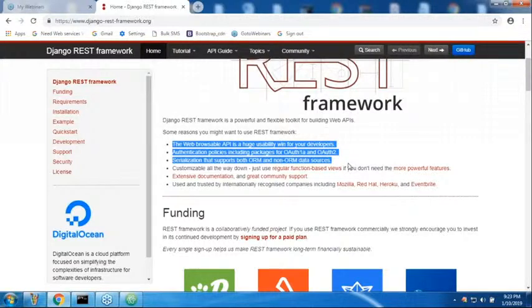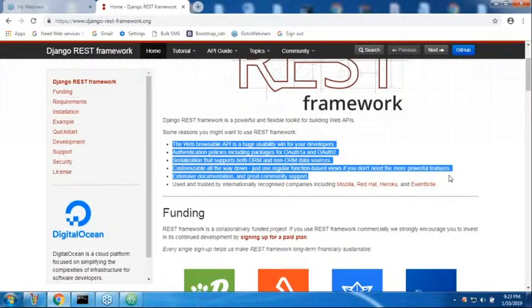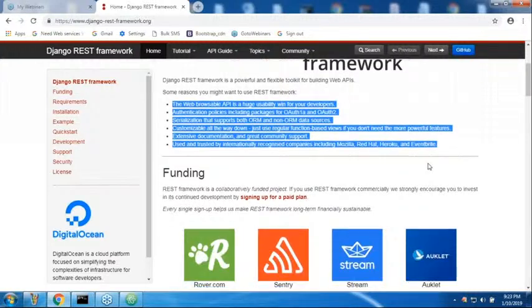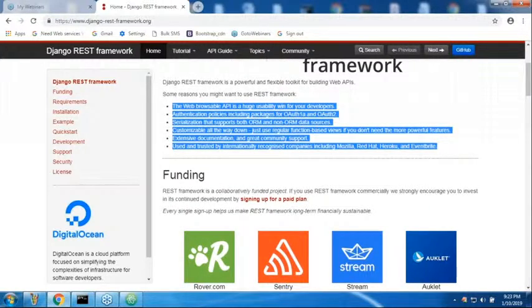Customizable all the way; if you want any changes, you can happily do that. Extensive documentation and great community support. Used and trusted by internationally recognized companies, including Mozilla and Red Hat. Is it clear for all of you?